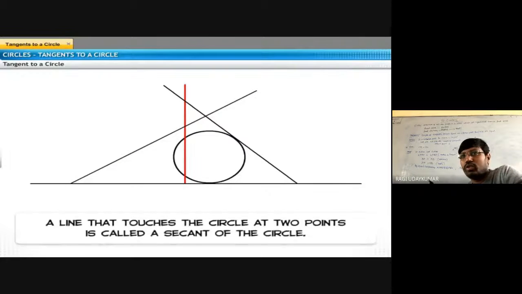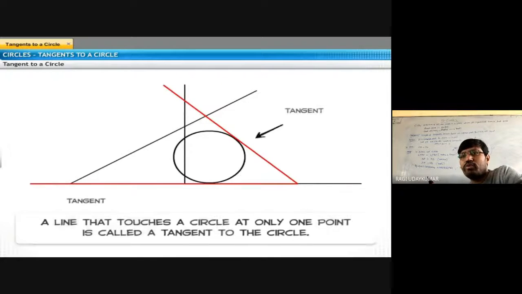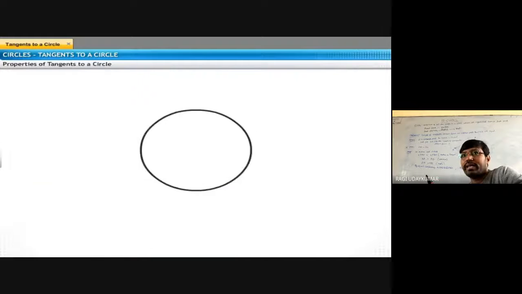Is it a tangent? The line that touches the circle at 2 points is called a secant. If it touches the circle at 2 points, it is a secant. And now if you see these two red color lines, they are tangents. A line that touches the circle at only 1 point is called a tangent to the circle. The point where the tangent touches the circle is called the point of contact. I have highlighted that point of contact.